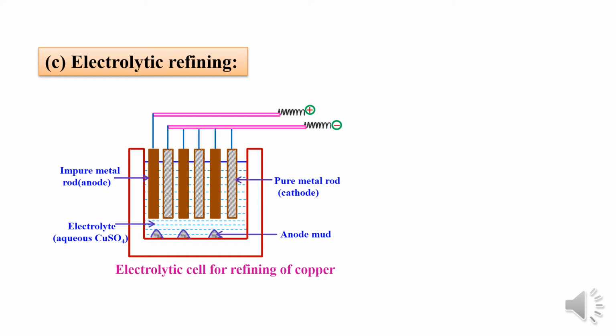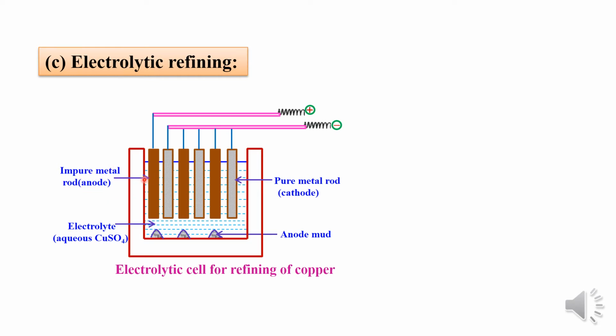In electrolytic refining, you are purifying the copper. Whatever copper is obtained after the extraction contains impurity, right? So that impure copper is made the anode. The thick sheets or thick rod of impure copper is made the anode, whereas the thin sheets of pure metal are made the cathode. The same metal you have to take, that is copper. So that pure copper is made the cathode, whereas the impure copper is made the anode.